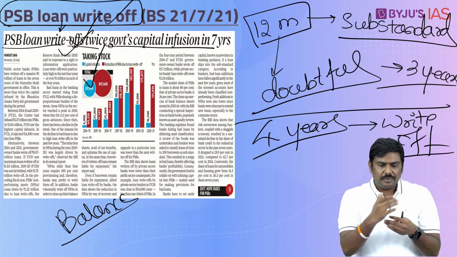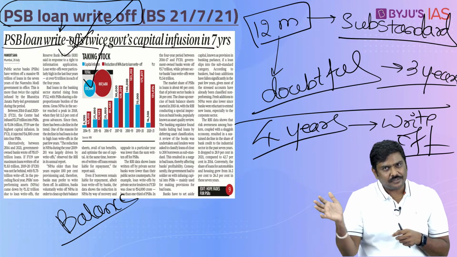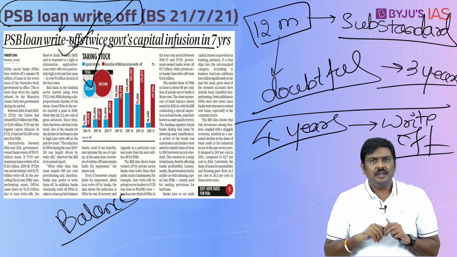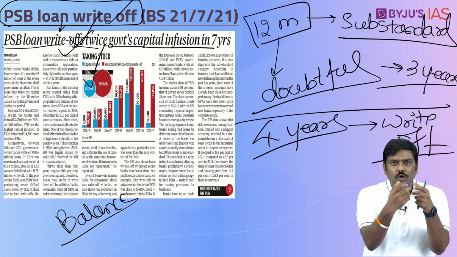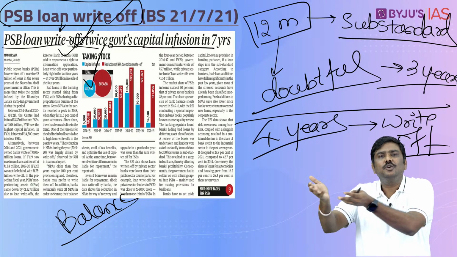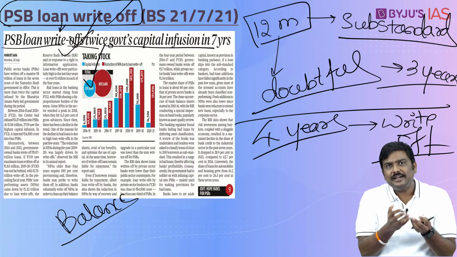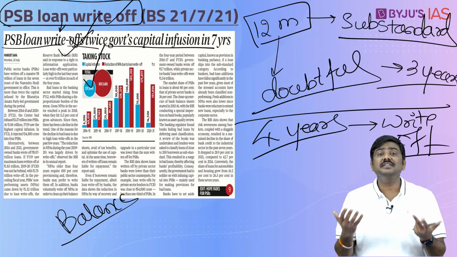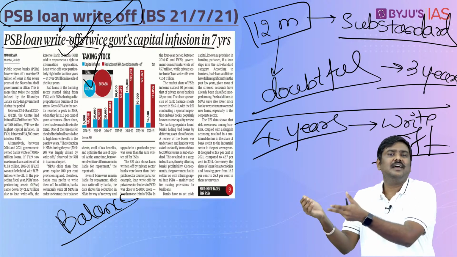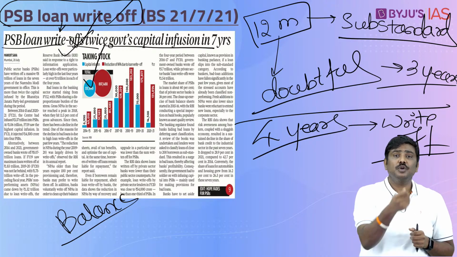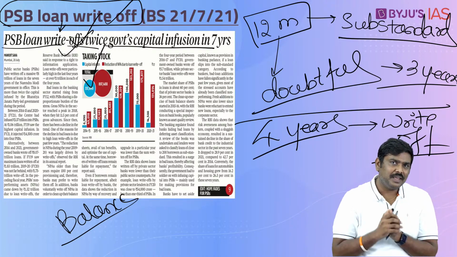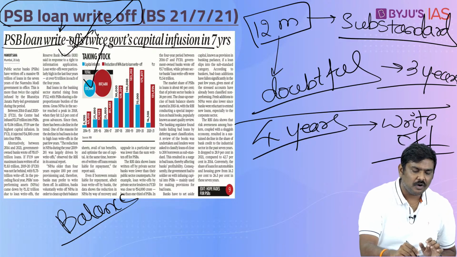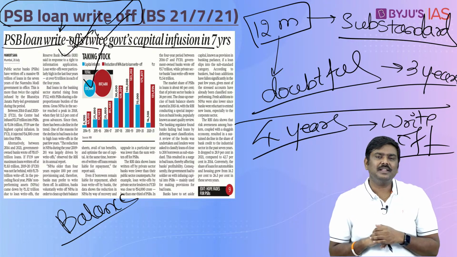As such, when Government of India infuses capital through the process of recapitalization into the PSBs, there is a lot of criticism with respect to that decision. Various experts say that, why are you taking good money, that is a taxpayer's money, and you are giving it to a public sector bank? Because the taxpayer did not ask the banks to give loans to a bad borrower. It is the decision of the public sector bank because of which they are incurring NPAs. So why should you use good money behind bad decision making? So there is always the pro as well as the con that is discussed with respect to the recapitalization done by the Government of India.